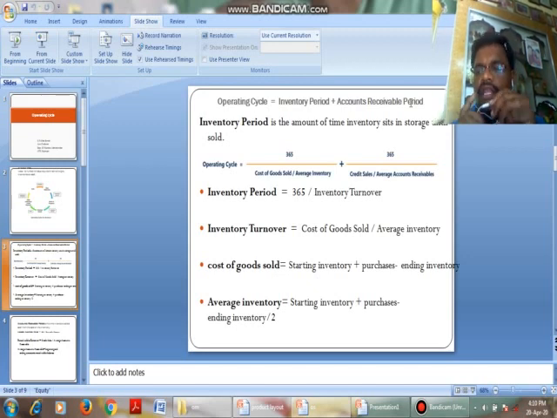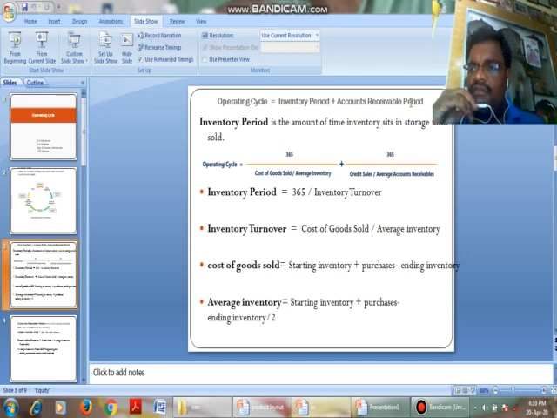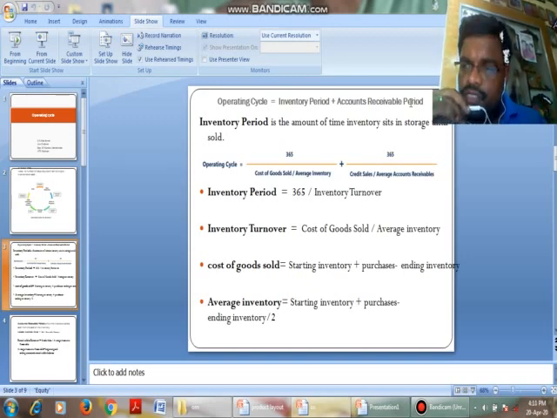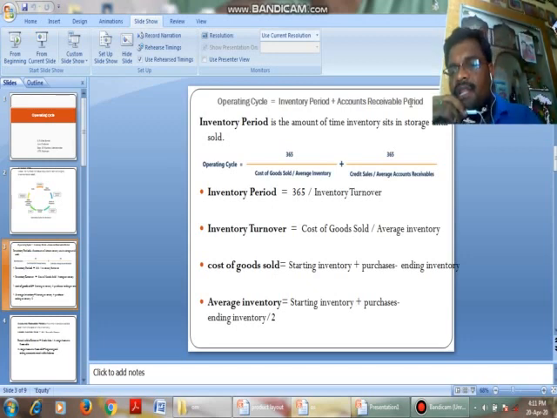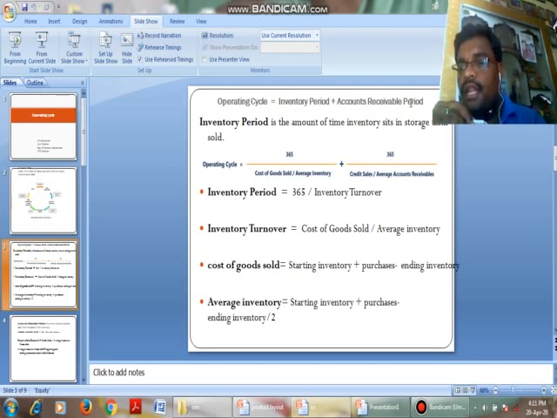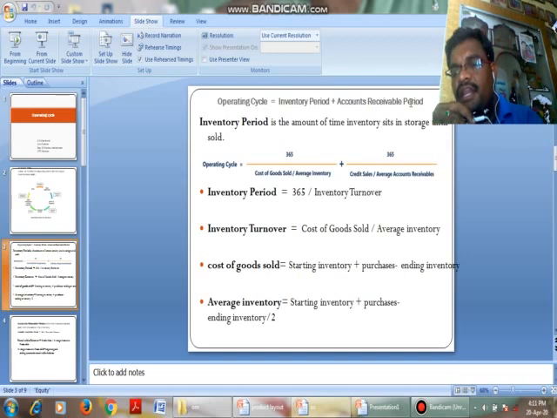Inventory is not only raw material. Raw material is inventory, work in process, that is semi-finished goods, is inventory, and finished goods is also inventory. The time period taken to convert the raw material into finished goods, we call the inventory period.